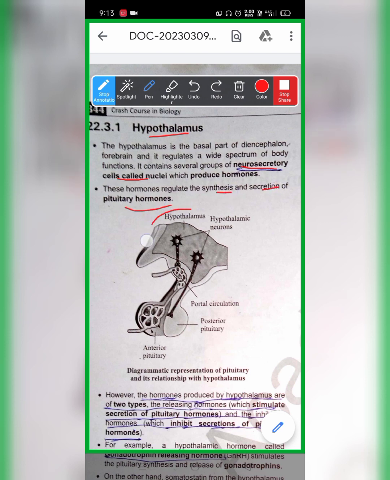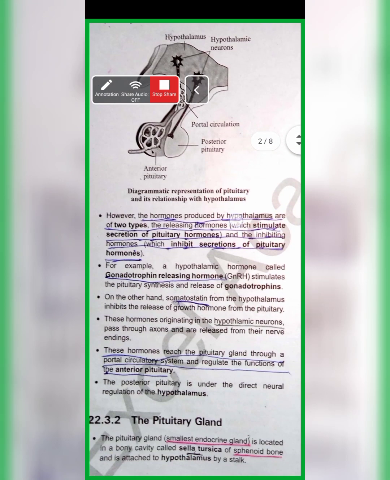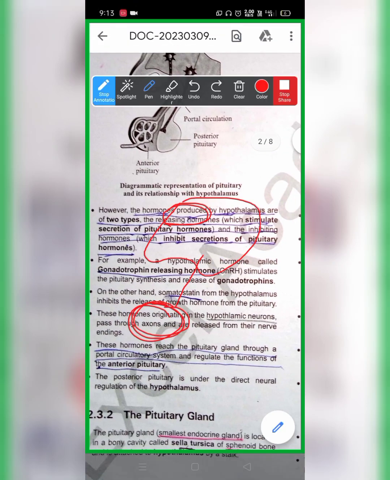So this part is the hypothalamus. The hormones are going to get synthesized in the hypothalamus, but the secretions which are synthesized will go and get stored in the pituitary. So the pituitary is directly under the control of the hypothalamus. This point you guys have to remember. This is the pituitary gland, which is another endocrine gland, under direct control of the hypothalamus.